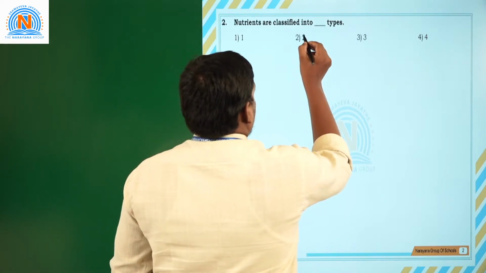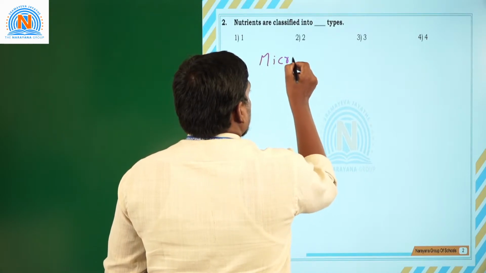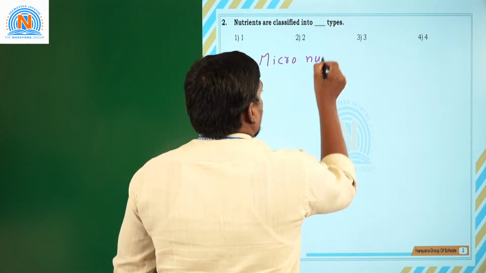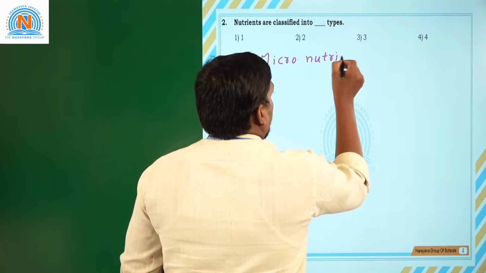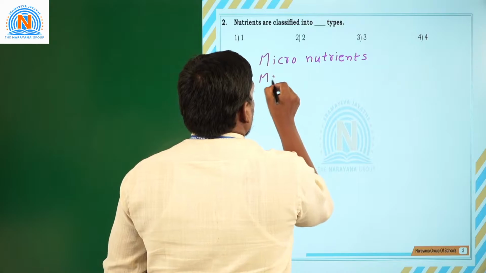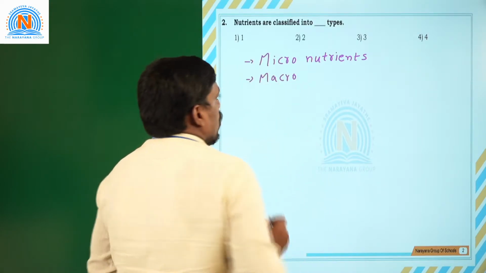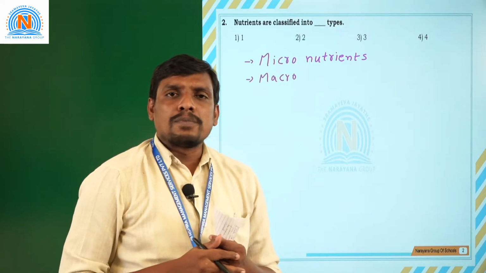The answer is: nutrients are classified into micronutrients as well as macronutrients. Basically, these are the two different types of nutrients.